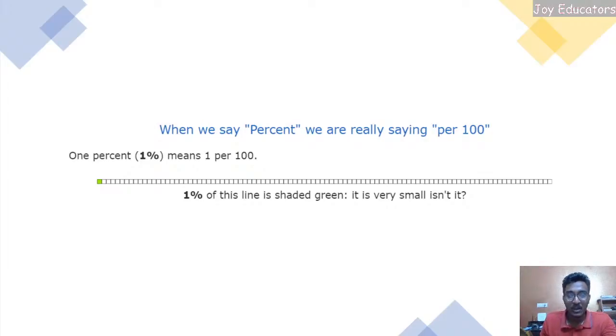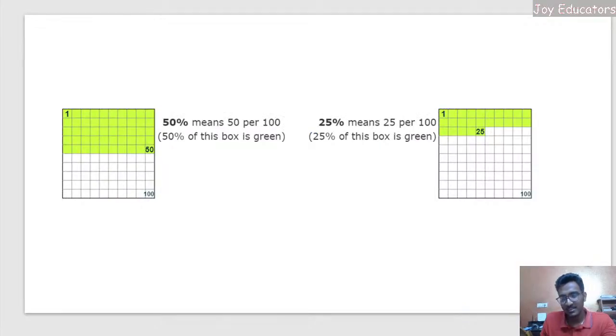Okay, so coming to the next, we could see something like this, right? So 50% means 50 per 100, that is, half. Okay, it is half of the entire thing. What is 24% of 100?